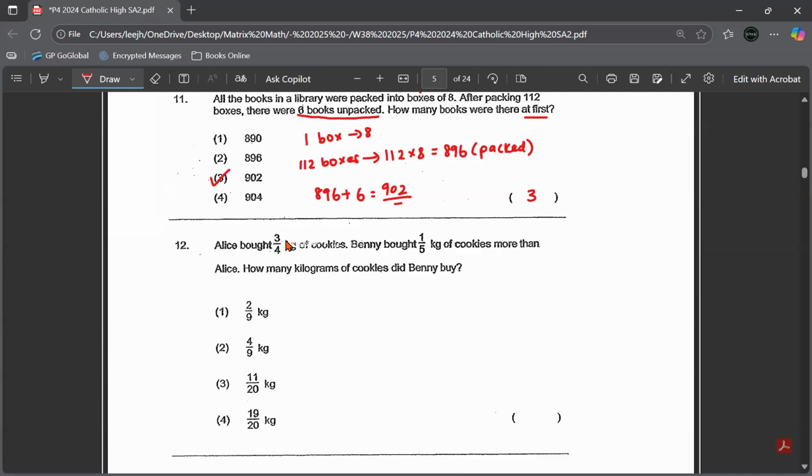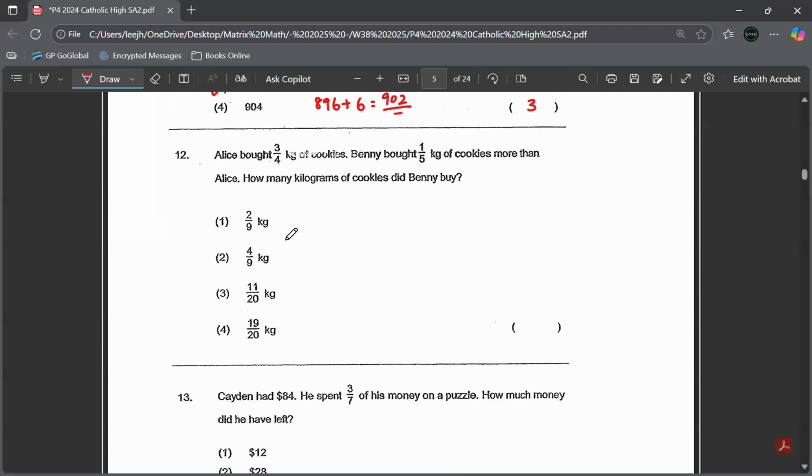Question number 12. Alice bought 3/4 kg of cookies. Benny bought 1/5 kg of cookies more than Alice. How many kilograms of cookies did Benny buy? So we need to add both because this is fraction as value, this 3/4 kg. Benny is 1/5 kg. I'm just going to add these two fractions together to get an answer.